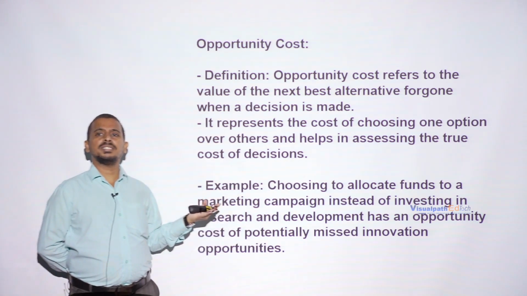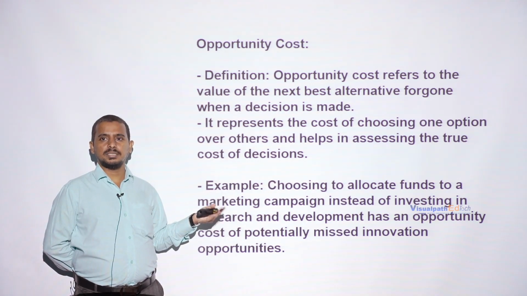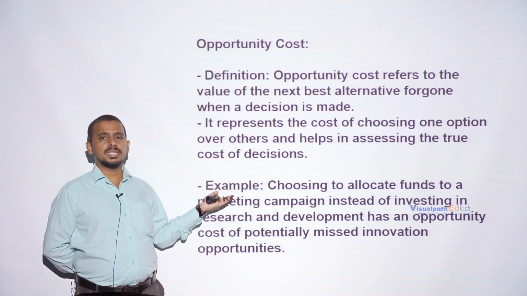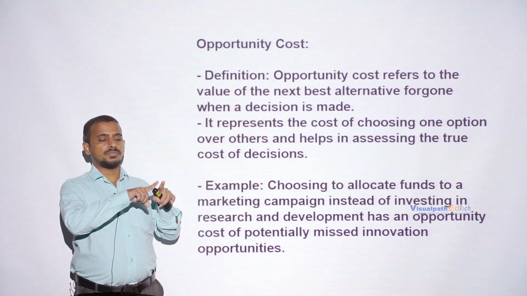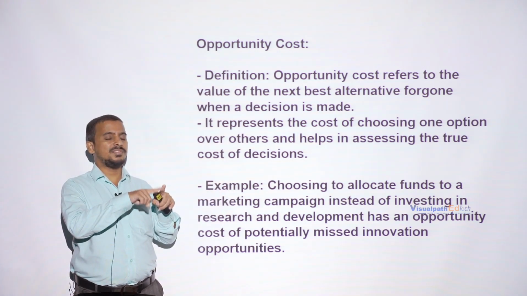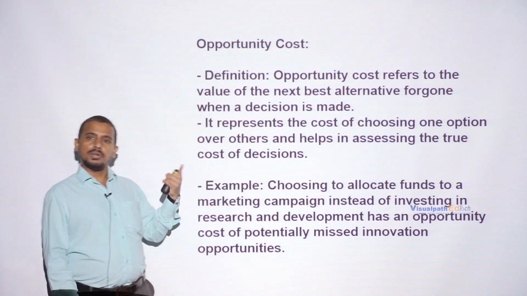If you don't invest in research and development, you will not have the innovative ideas, but you will receive the marketing campaign benefits. So you have to match what is the high benefit in which option. If this option is giving you high benefits, then you have to go for that option.